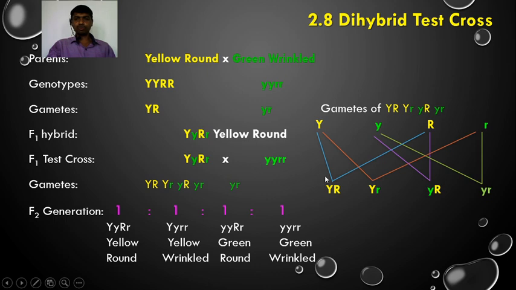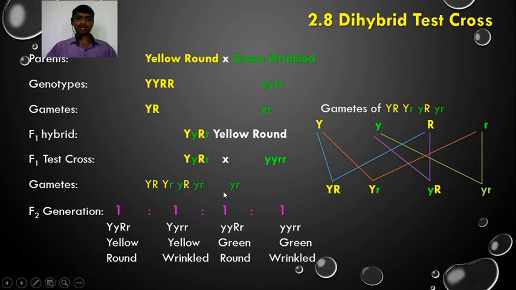So these four different alleles are combined in four different combinations, and we get four different types of gametes. In the other parent, we have similar types of alleles, all the same. There is no capital and no small, no dominant and no recessive; all are homozygous recessive. This is a heterozygous individual, and this one is homozygous. So we get only one type of allele combination in its gametes. All are small. So when capital YR crosses with small yr, we get this one.